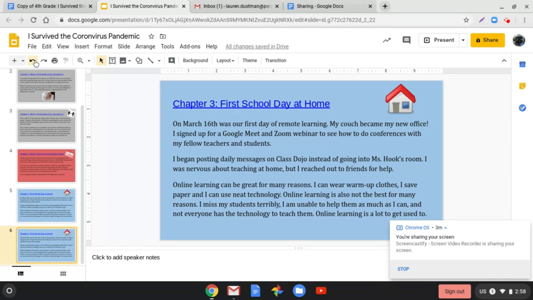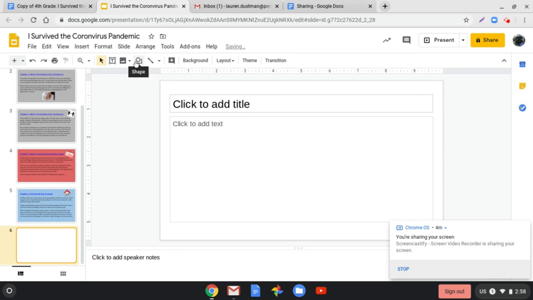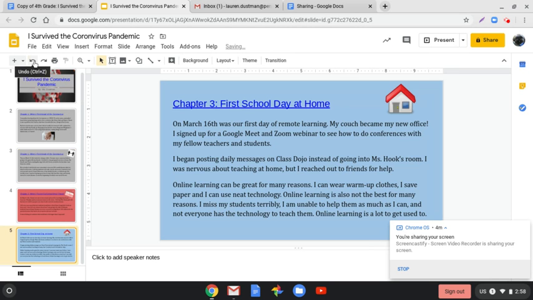And I will show you what happens when you click new slide. So slide, new slide. As you can see, it's a blank slate. So I would not want to have to type in my heading, type in my body. I think it would just be easier if you would just go in and add it to a template that's already there for you. So that's my little tip for doing duplicate slide.